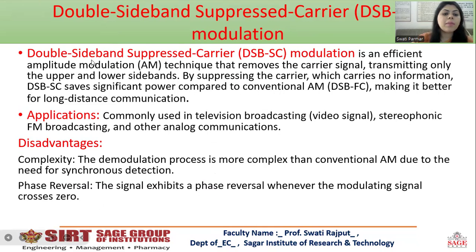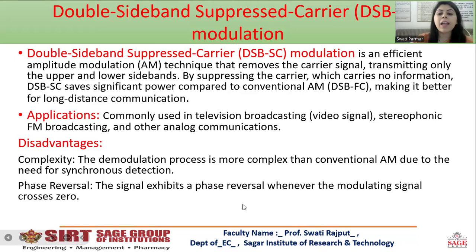Then we'll study double sideband suppressed carrier, DSB-SC modulation, in detail. It is an efficient amplitude modulation (AM) technique that removes the carrier signal, transmitting only the upper and lower sideband.